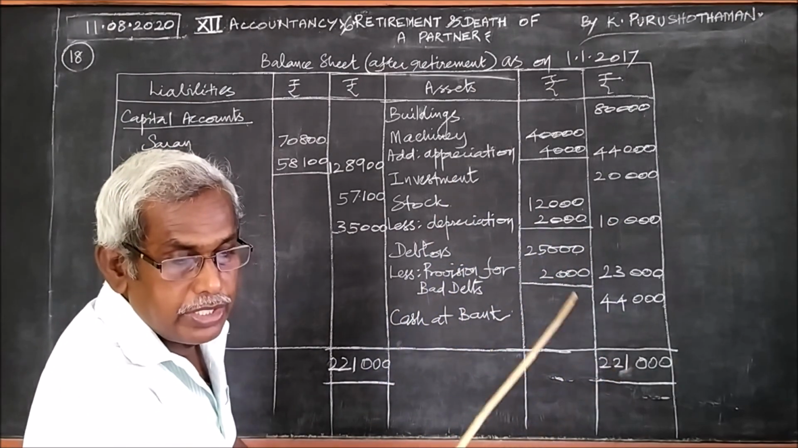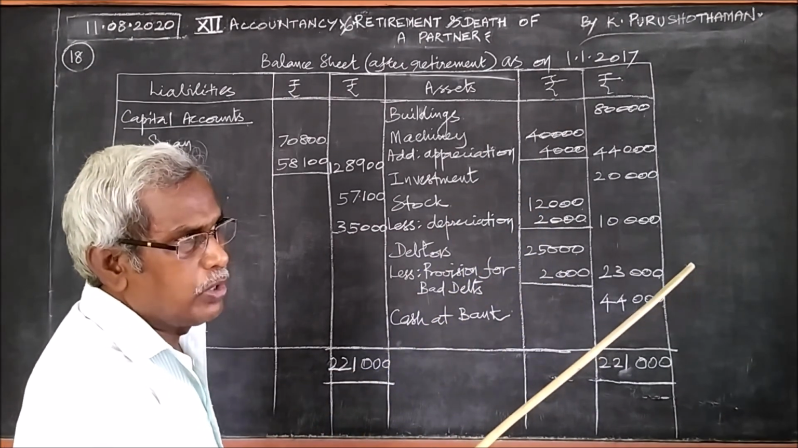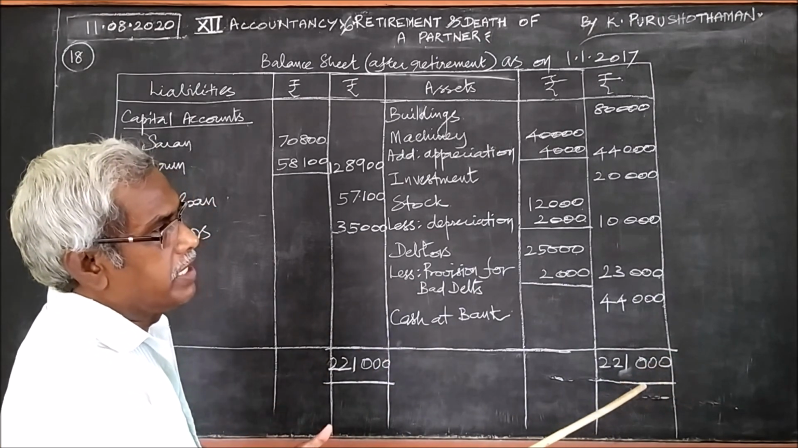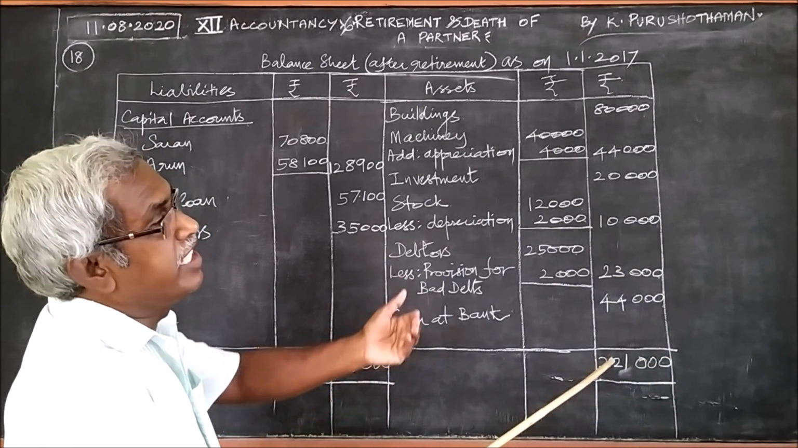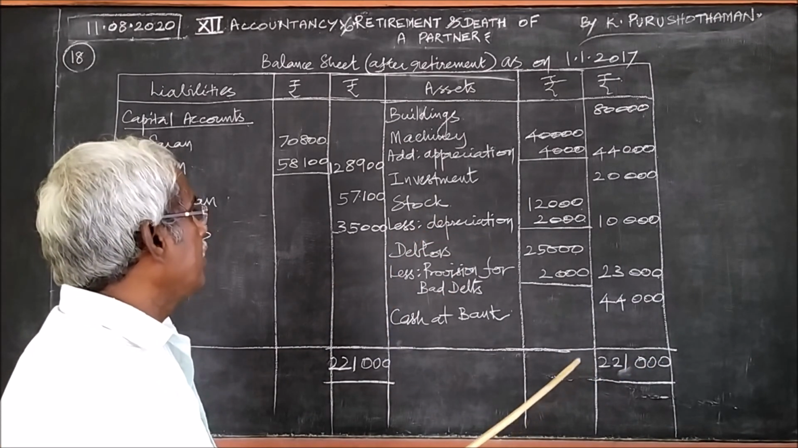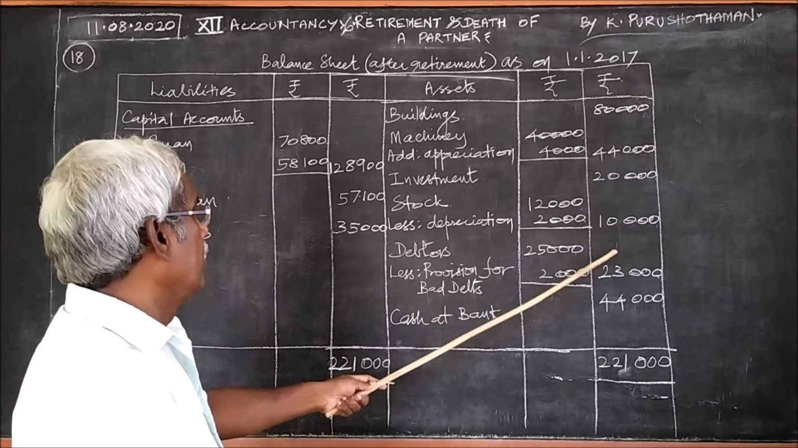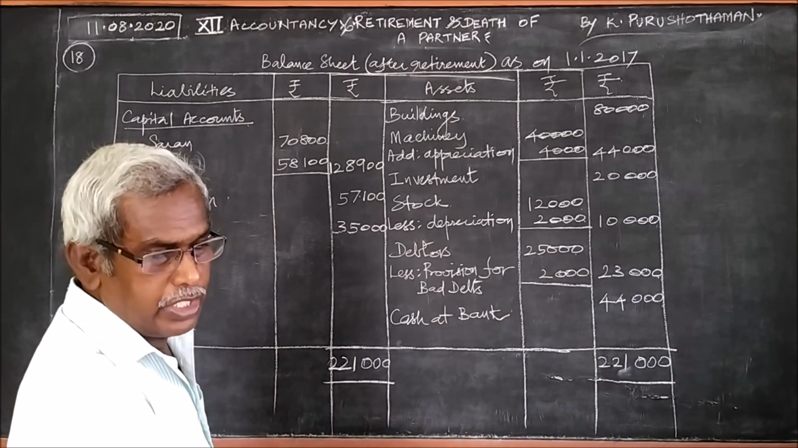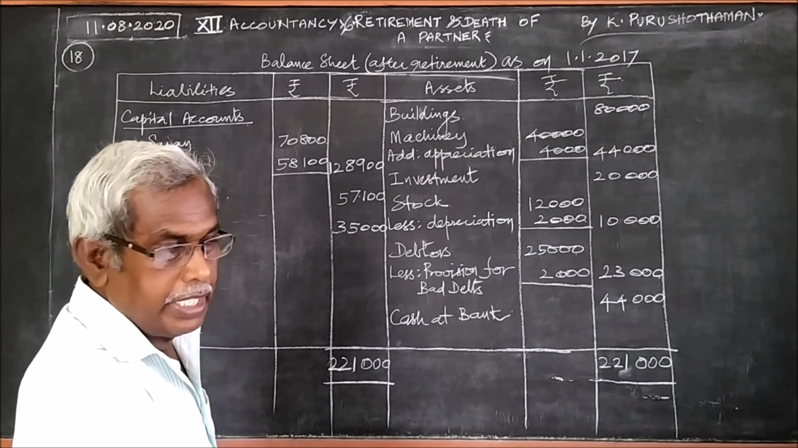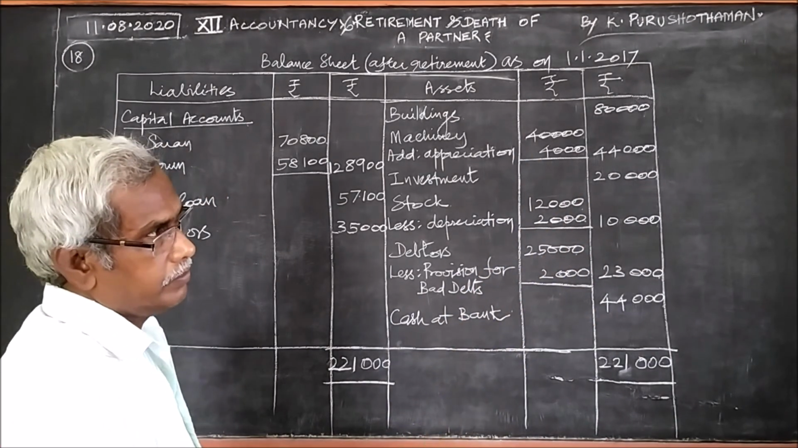The next item is debtors, 25,000. In the given question, 1,000 rupees is the provision. Now in the adjustment, it is said that it has been increased to 2,000. So the provision is 2,000, and 25,000 minus 2,000 gives 23,000. Then the last item, cash at bank, 44,000, we have written.